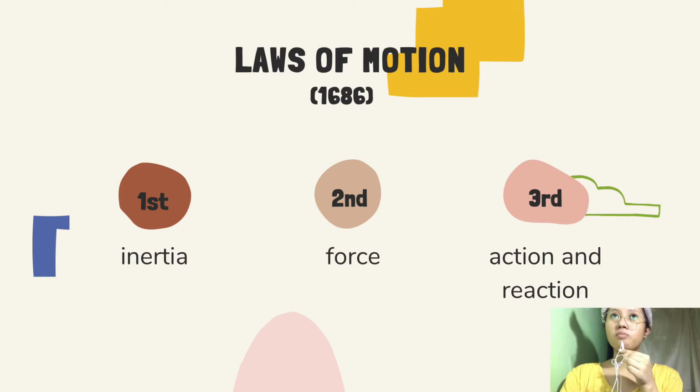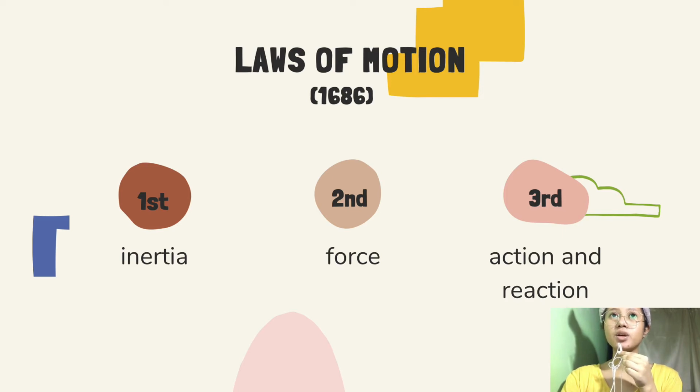The first law of motion states that every object will remain at rest or in uniform motion in a straight line unless compelled to change its state by the action of an external force. The second law of motion states that force is equal to change in momentum per change in time. This means that the acceleration of an object depends on the mass of the object and the amount of force applied.